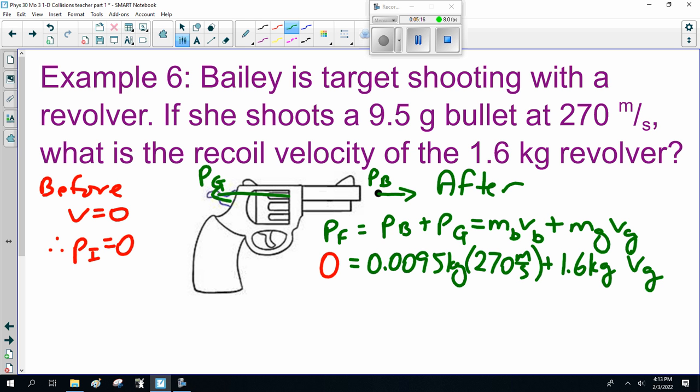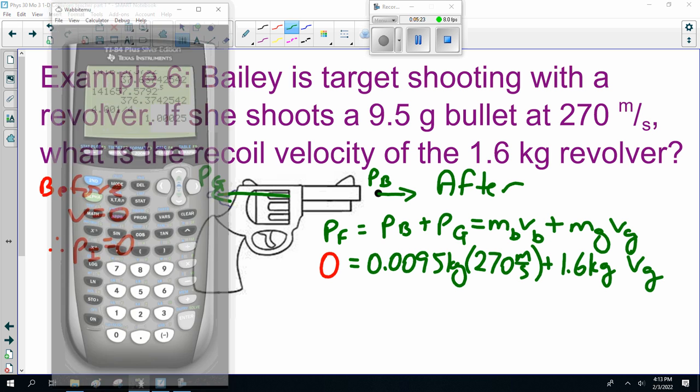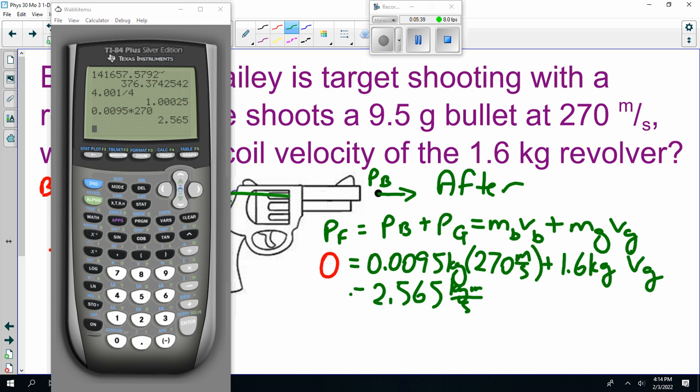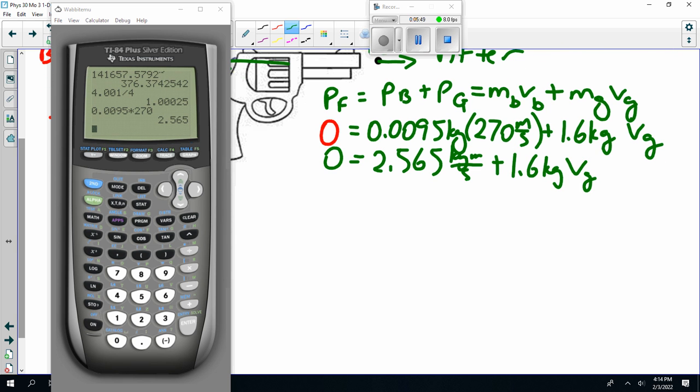Now, I'm looking at this and I'm going, I cannot do this in my head. So I got to grab Mr. Calculator. 0.0095 times 270 is 2.565 kilogram meters per second. So that equals 0 plus 1.6 kilograms times velocity of gun. So what do I do next? I think it's fairly obvious.